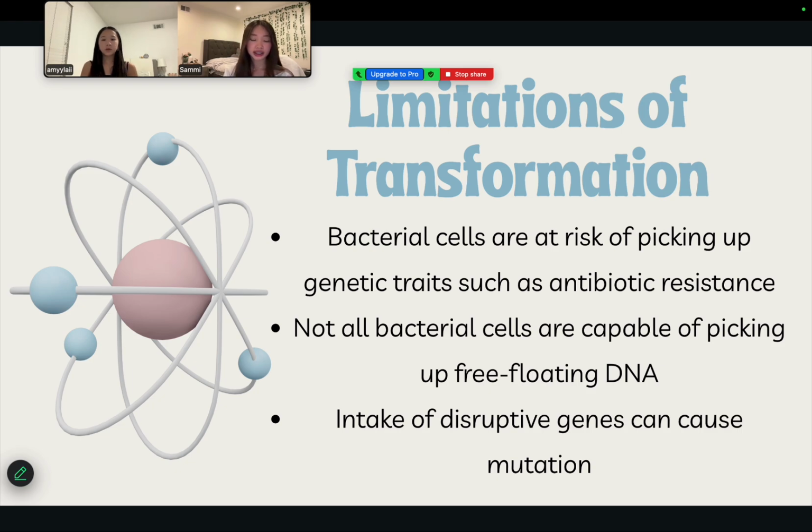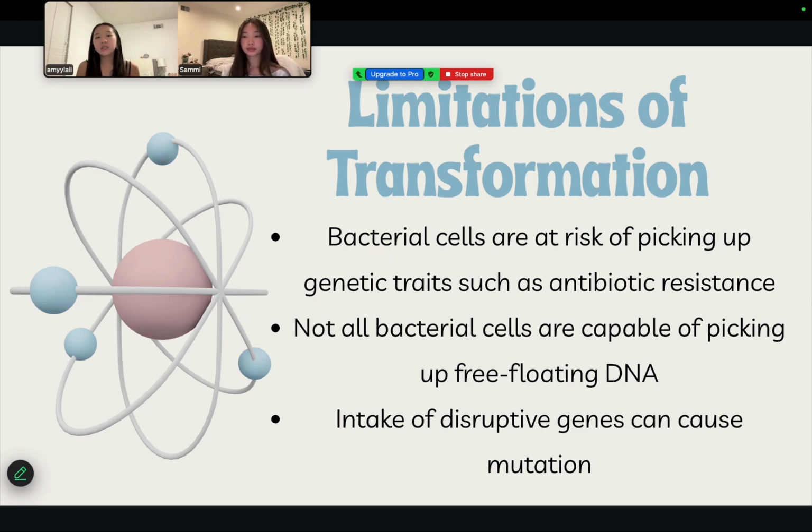Another limitation is that not all bacterial cells are capable of naturally picking up free-floating DNA. Only certain bacterial cells are naturally competent, causing scientists to use artificial methods to make the bacterial cells temporarily permeable. This allows non-competent bacteria to successfully take in foreign DNA.